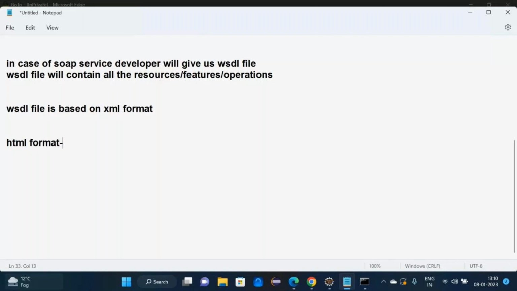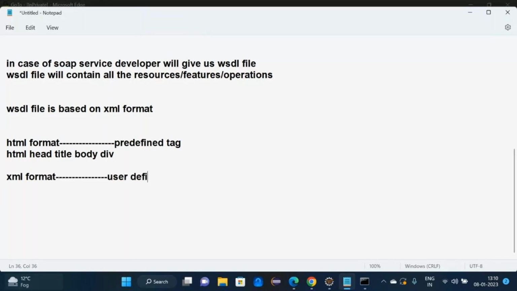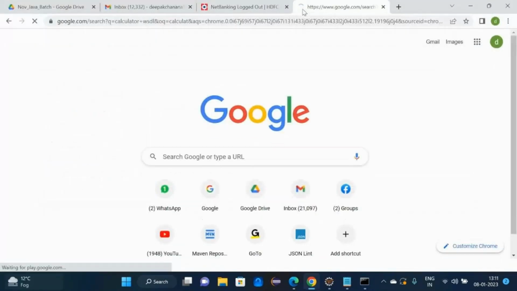HTML means predefined tags like HTML tag, head, title, body, div. XML format has user defined tags. Let me show. For example, first name. This is which type of tag? User defined tag. Right?